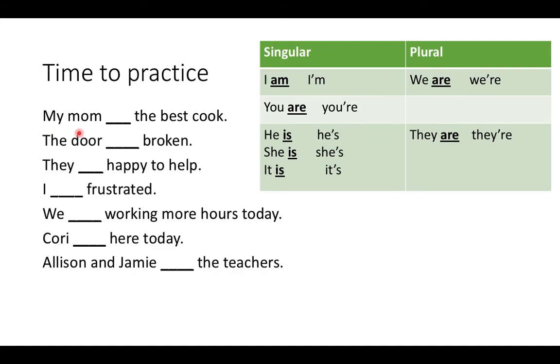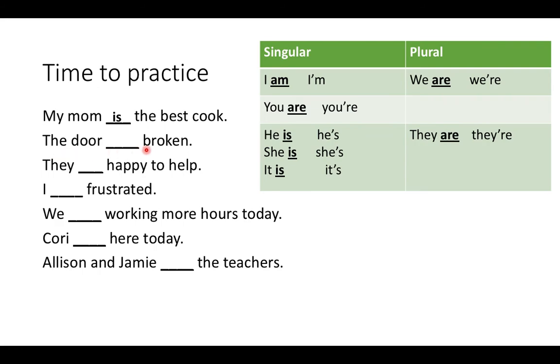It's mom. It doesn't say moms. It's just one person, so it's singular. My mom is a she, so it's going to be is. So my mom is the best cook.